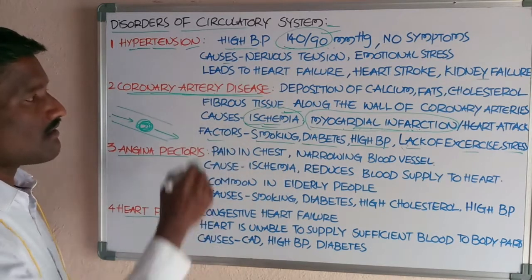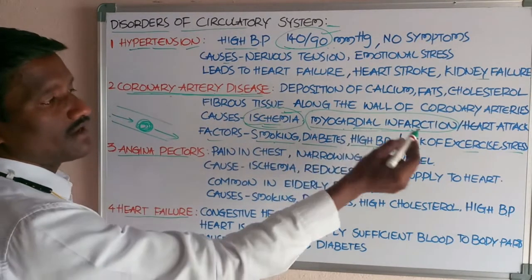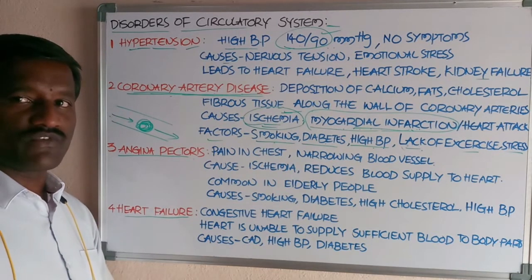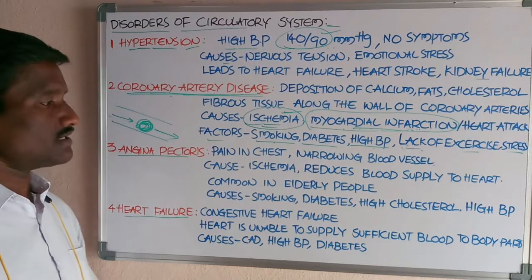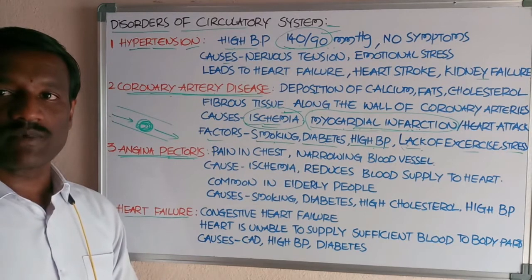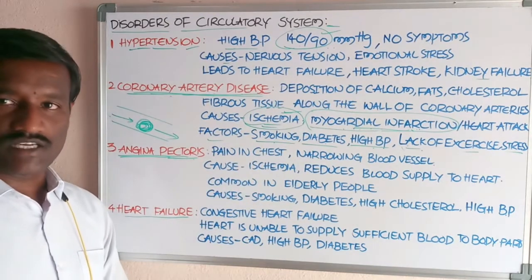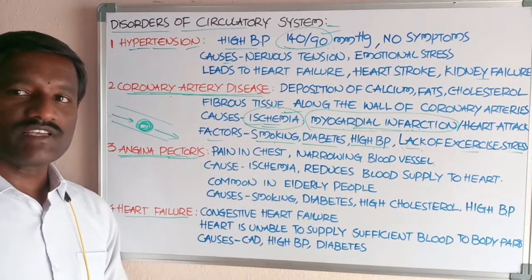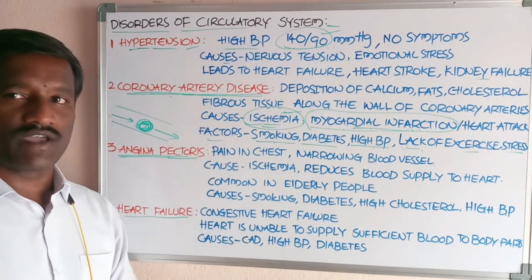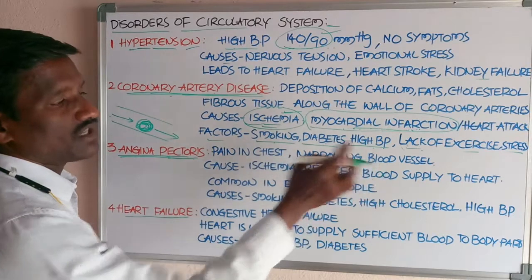Other factors that cause coronary artery disease are smoking, diabetes, high BP, lack of exercise and stress. The next one is angina pectoris. What is the meaning of angina pectoris? Angina pectoris means pain in the chest region. It is most common in adults above the age of 45 years, and it is characterized by narrowing of the blood vessel.